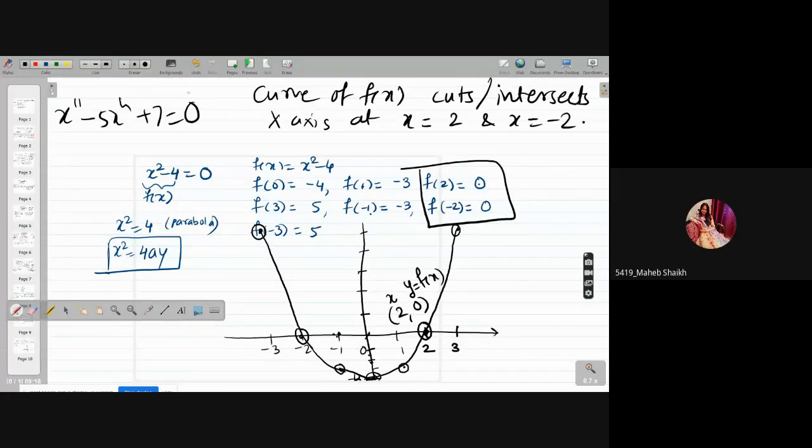No, ma'am. Okay, so please try to understand that everything cannot be done using graphs. We should have concrete methods which will help us find the solution without drawing any graph.